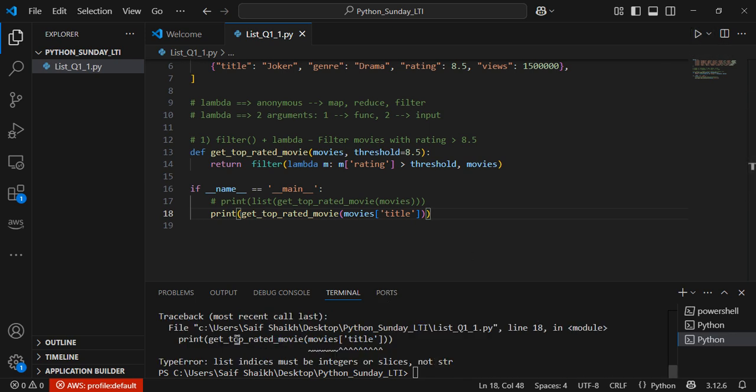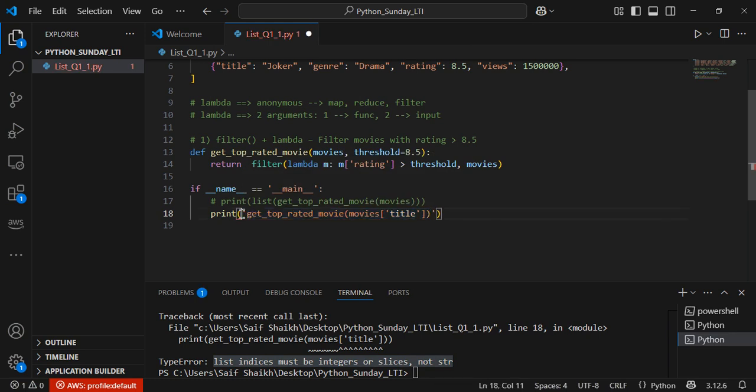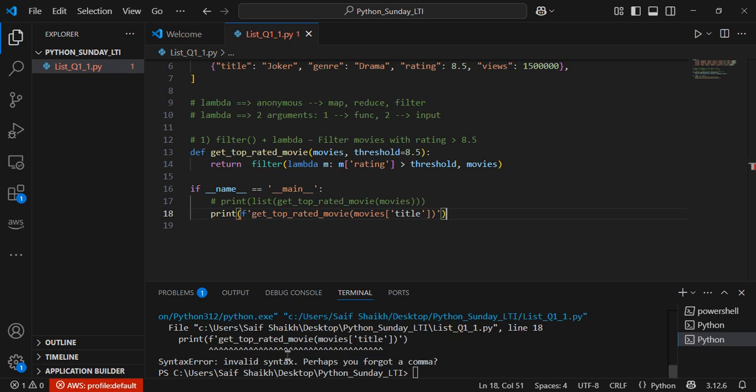So if you see, it is giving me an error: list indices must be integers or slices. So it is considering this as a string. Generally, as I said, try to write all these things in your f-string or f interpolation. So let me save this and run this, but still it is not getting resolved. Sometimes it will not be able to understand.